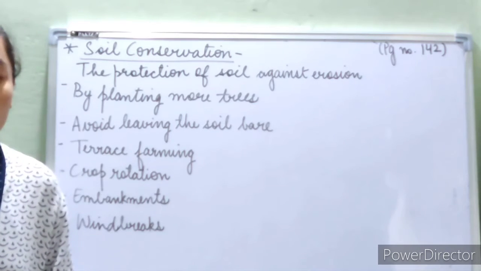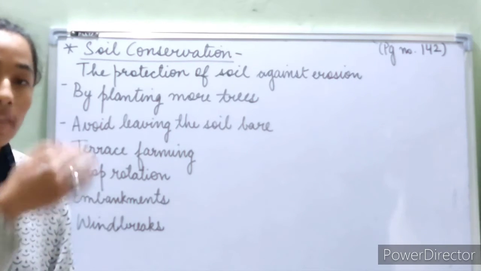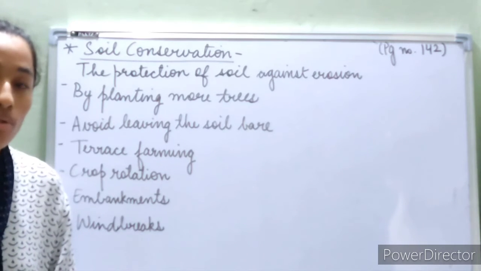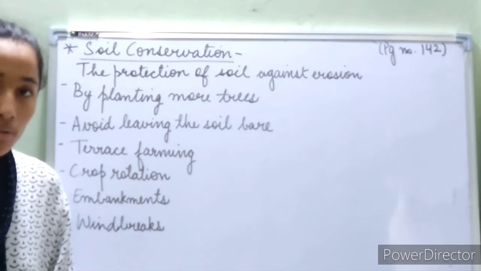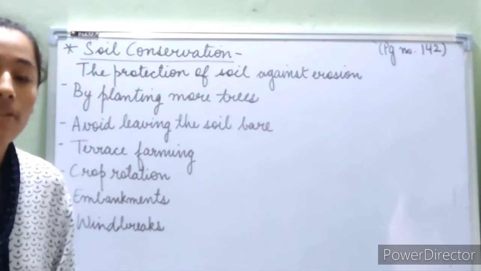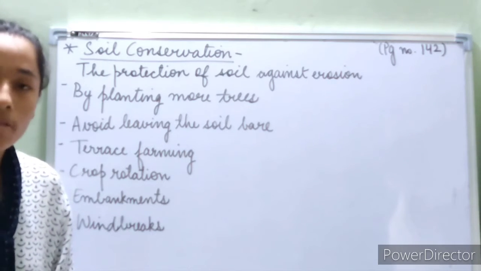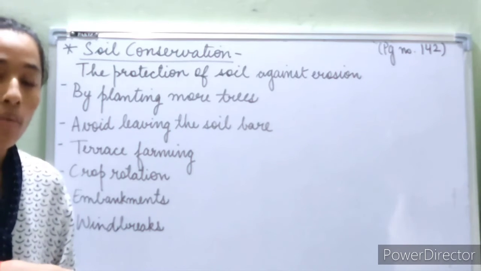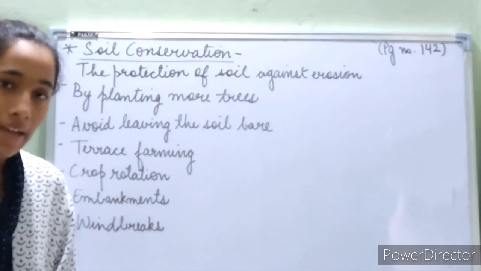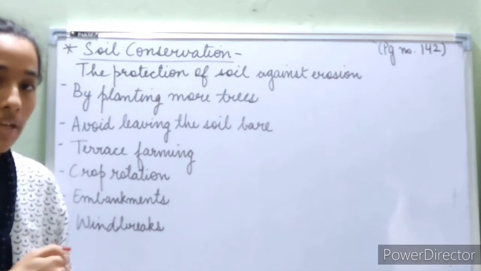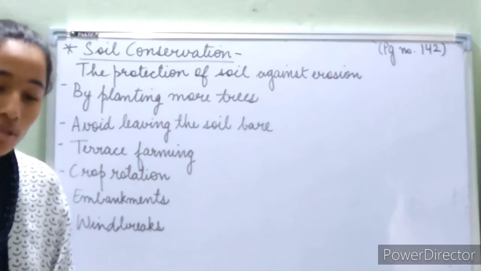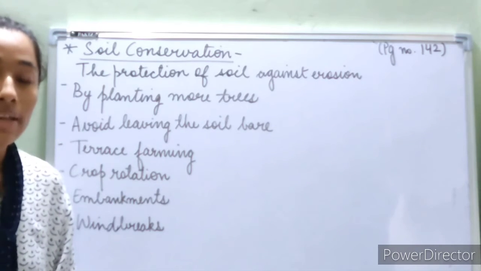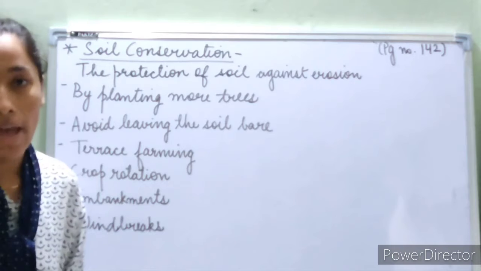So how does it prevent soil erosion by water? Because when the water comes running down, it prevents the soil from becoming loose and being carried away very easily. It stops the water, because the slope is not a simple slope anymore. The hilly area has steps because of terrace farming, and so it helps slow down the pace of the water, and then it prevents soil erosion from happening.